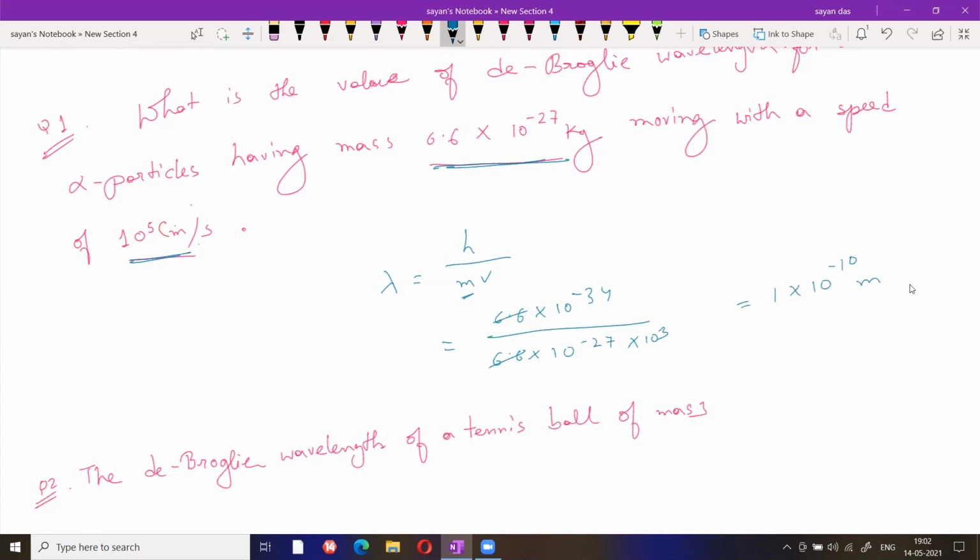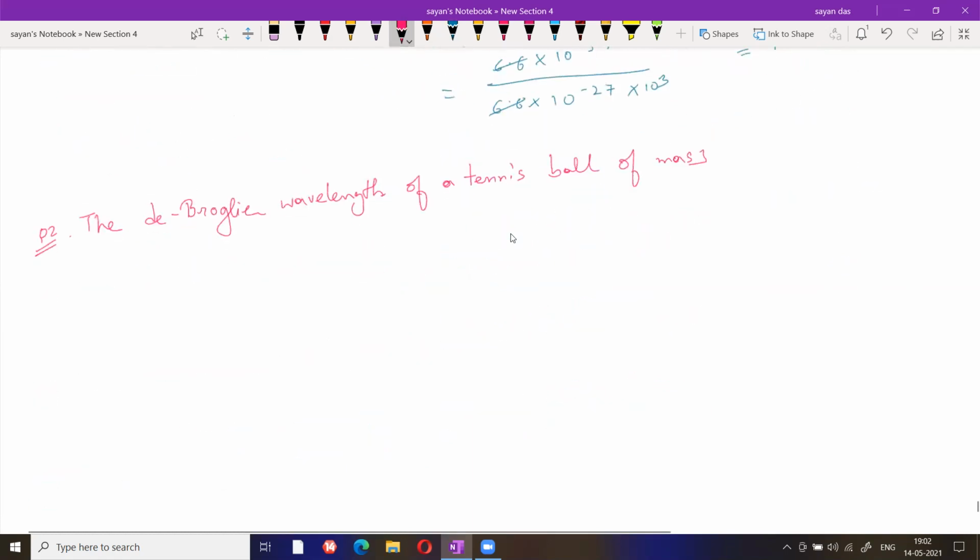Okay, then I will give you another question, a similar type of question. The de Broglie wavelength of a tennis ball of mass 60 gram moving with a velocity of 10 meter per second.